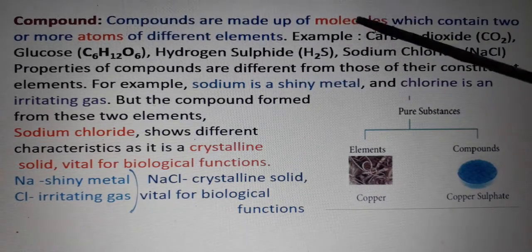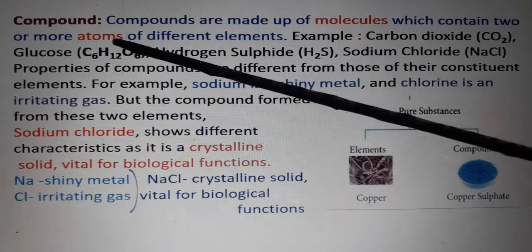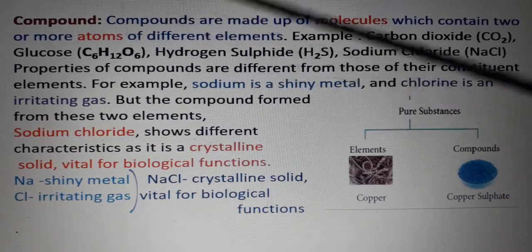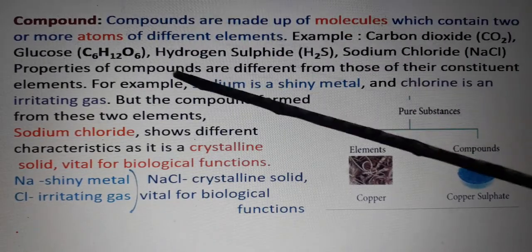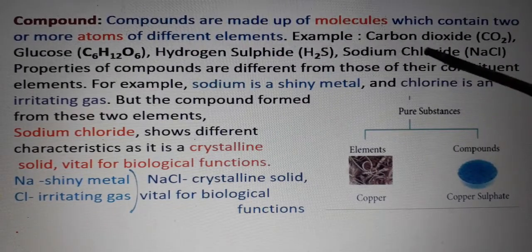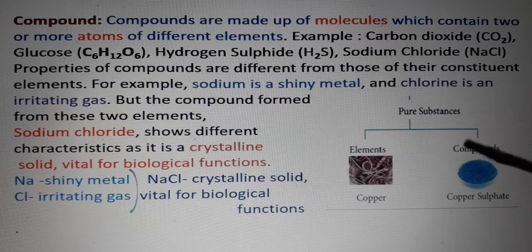A molecule is formed from atoms. A compound is formed from molecules.